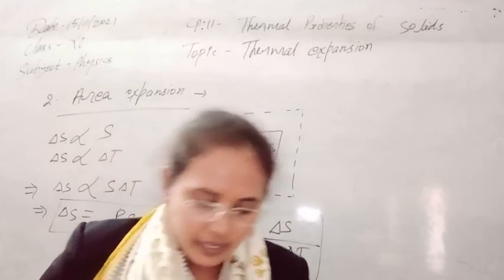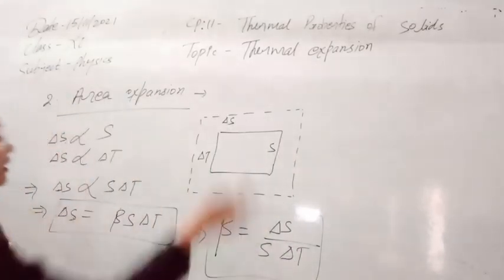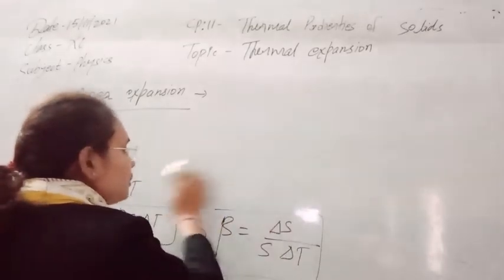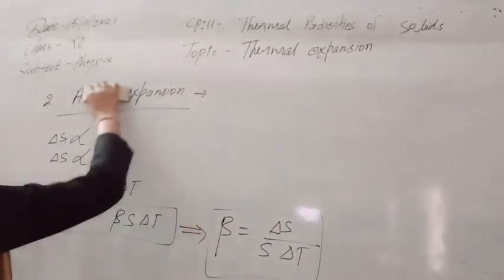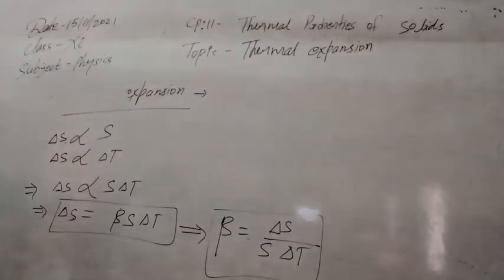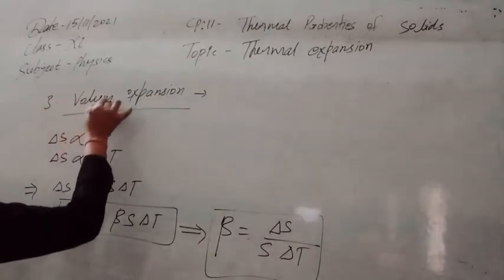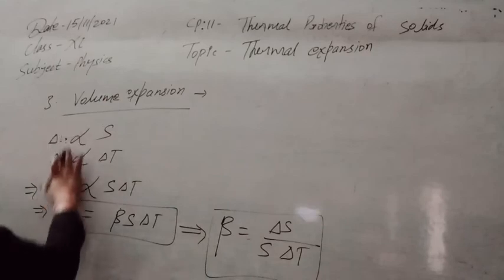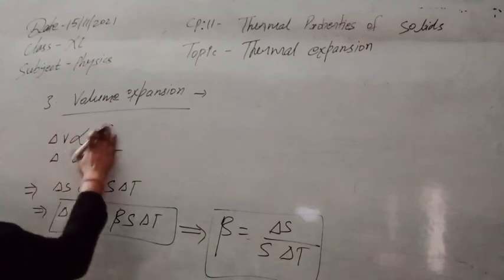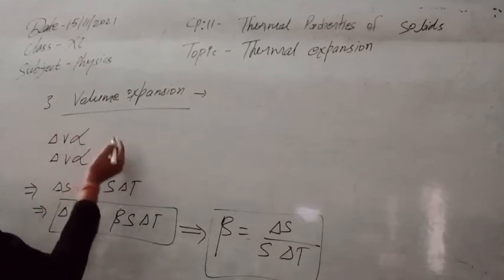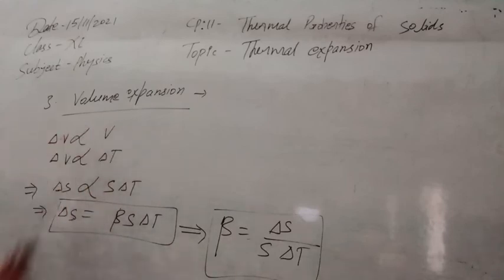Now students, the third type of expansion is called volume expansion, meaning the solid expands in its volume. If we heat any solid and its volume changes with temperature, that is called volume expansion. In the same way, if delta V is the change in volume and delta T the temperature change, the change in volume depends on the original volume and the change in temperature.